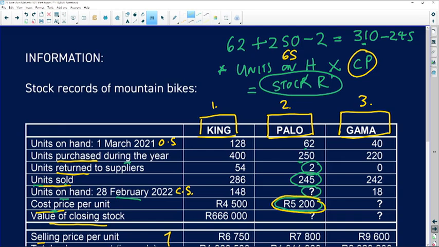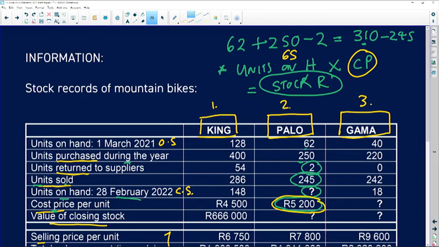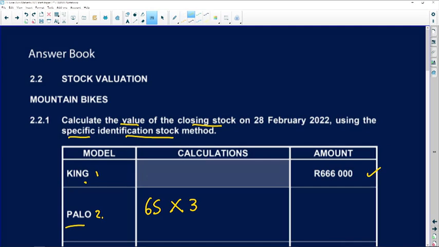So I just want to write it now in the answer booklet. So I had 65 units and the cost price of each unit was an amount of 3,000. I think it was 500, right? No, let's just go back and double check. Let's not guess. Sorry, it was 5,200. Okay, so let's fix that. Right, so that amount was 5,200.